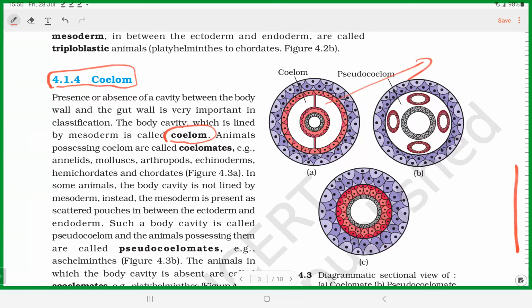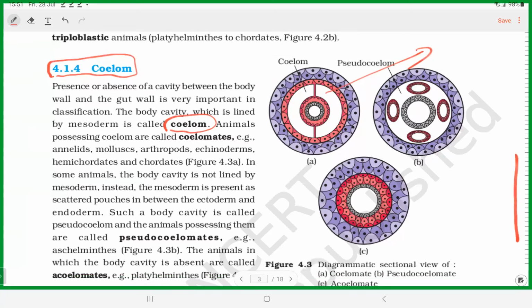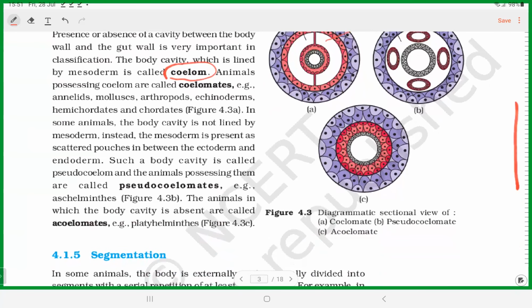So based on the presence of coelom, the organisms are classified again. If a true coelom is present, then they are called what? Coelomates. You can see annelids, molluscs, arthropods, echinoderms, hemichordates, chordates. So in most of the organisms, coelom is present, so they are called coelomates.